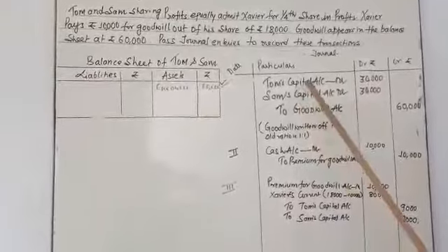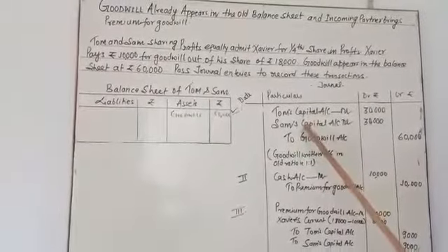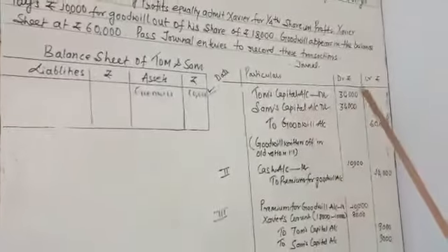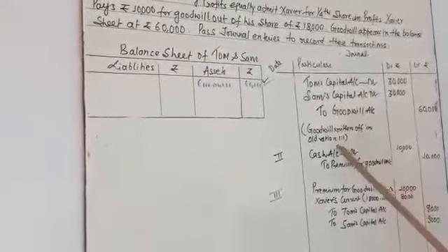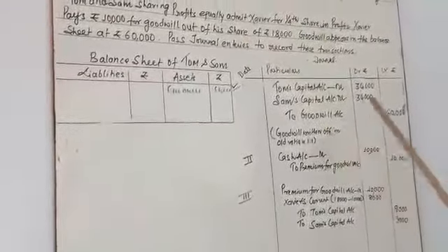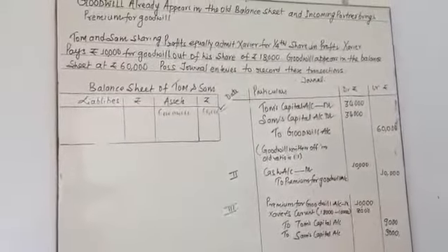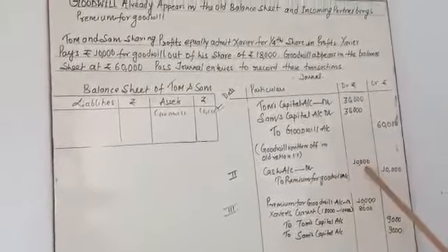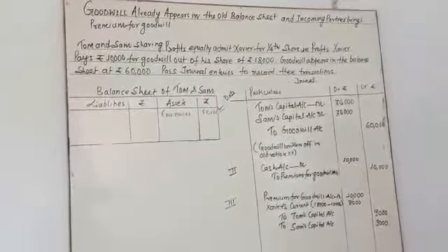How to write off? Tom and Shyam are old partners, so the old partners are responsible for writing off all the goodwill appearing in the balance sheet. So goodwill is written off in the old ratio, equal here, 1:1. The second entry belongs to the premium amount he brought, 10,000. So cash account is debited to premium for goodwill account, 10,000, 10,000.